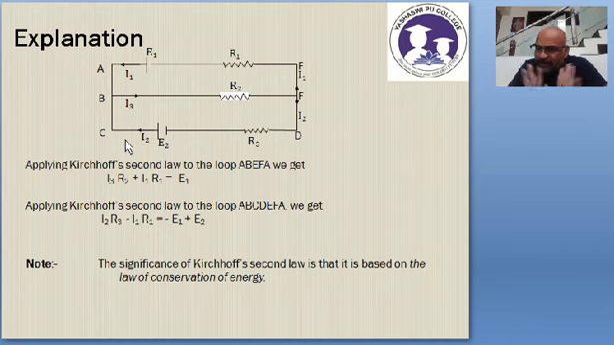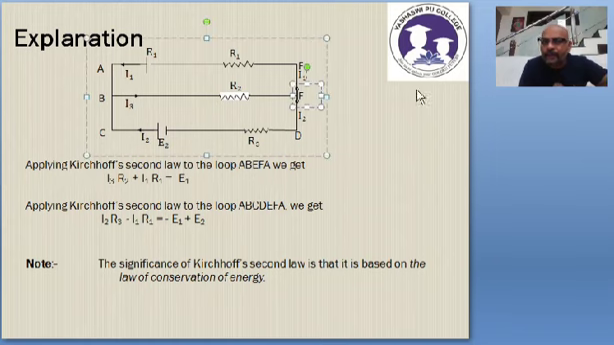So I think it is very clear. Therefore you have to follow this. Now once we follow that, we will apply KVL and get an equation. See, applying Kirchhoff's second law to the loop ABEFA. First we will apply Kirchhoff's law for the loop ABEFA. We will apply that rule.